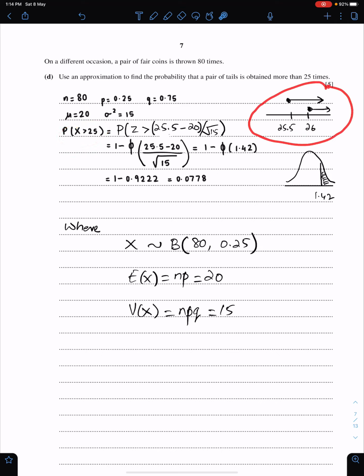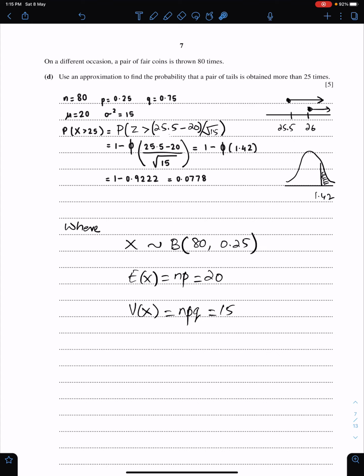Whenever we use number line, we first write the integer value. In this case, the smallest integer value, which is 26. Since we are going on this side, we have to take the lower bound of this number. This is the way to do continuity correction through number line. I discuss these things in detail in my normal distribution lecture.